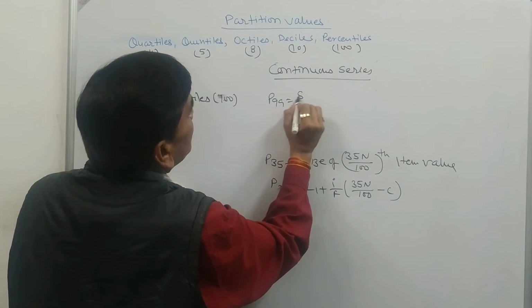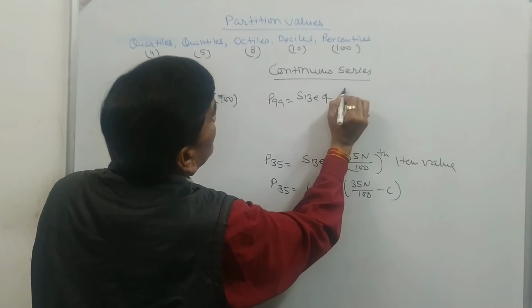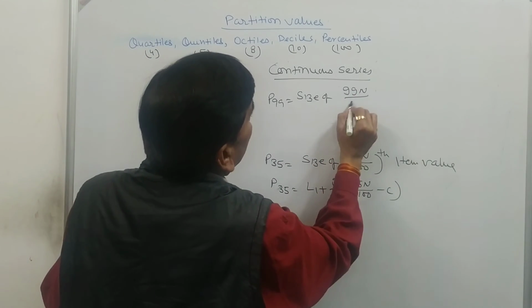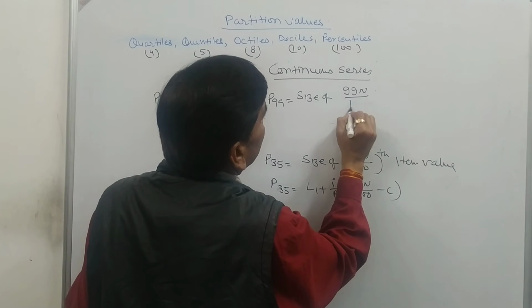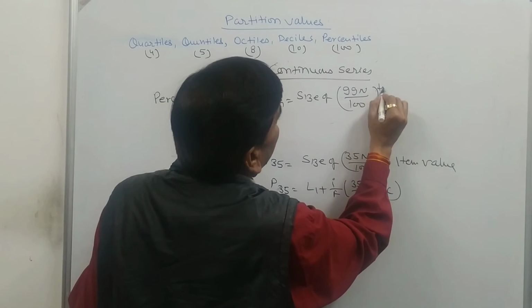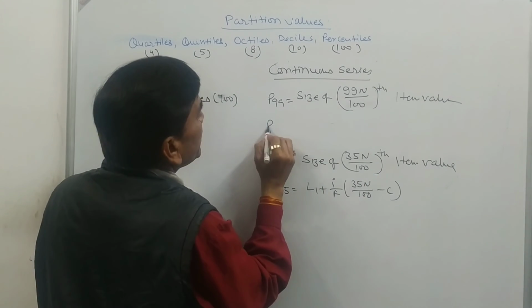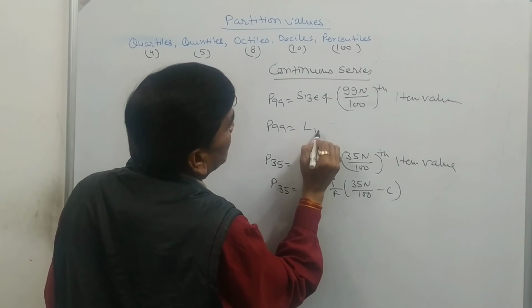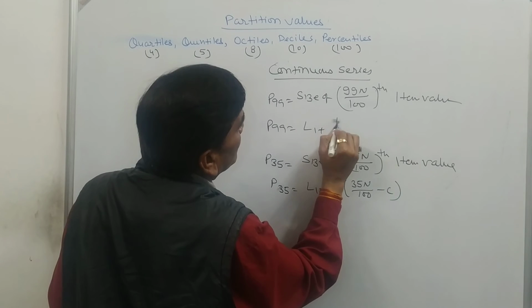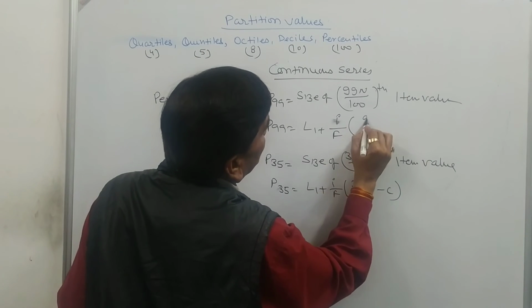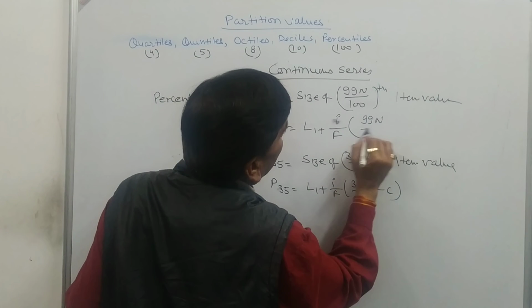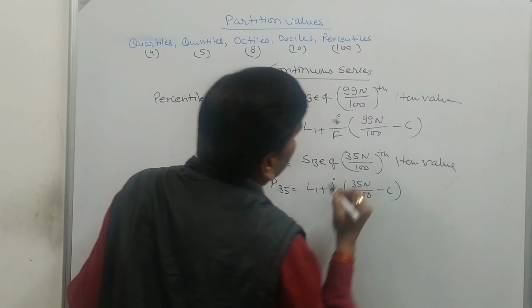P99 is equal to the size of 99n upon 100 item value. So P99 is equal to L1 plus I upon F times (99n upon 100 minus C).